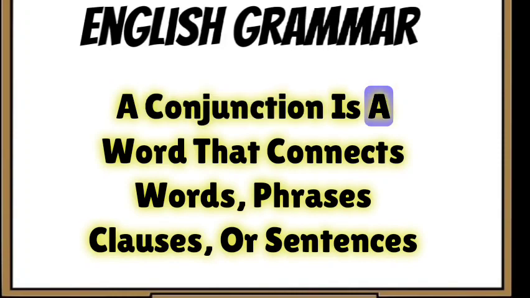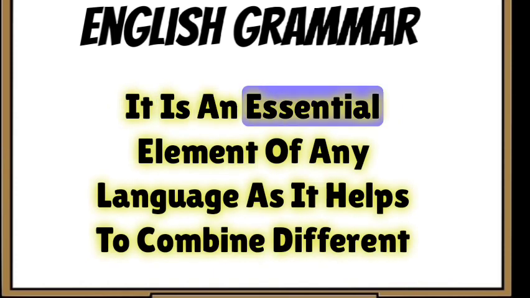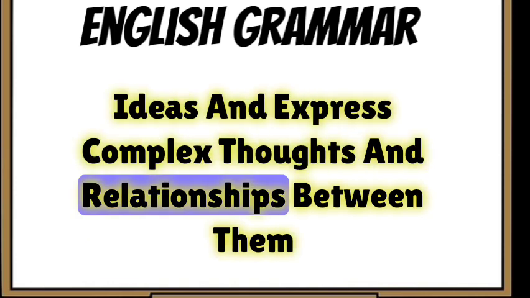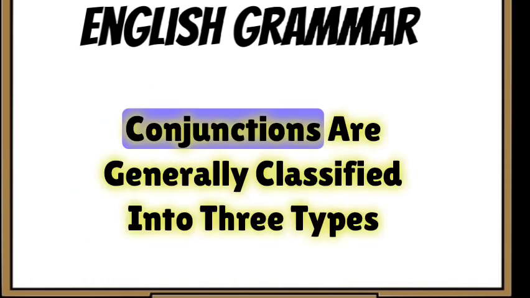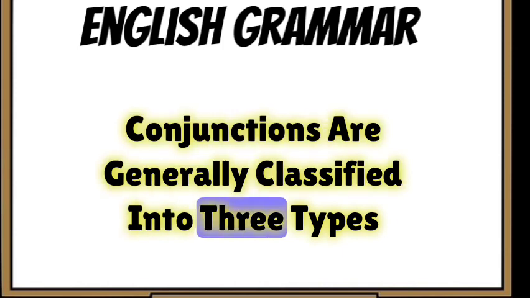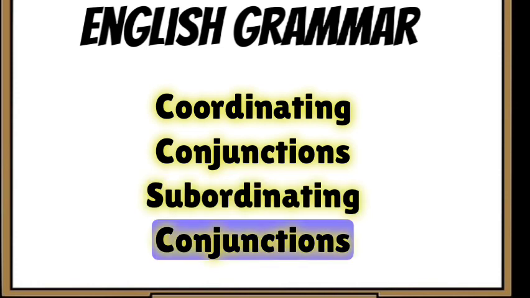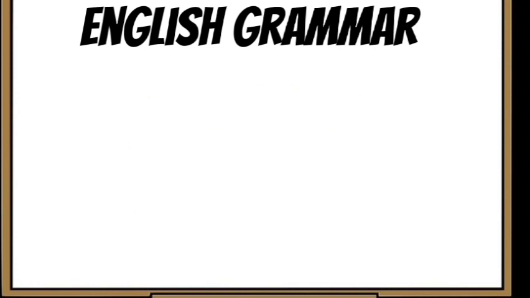A conjunction is a word that connects words, phrases, clauses, or sentences. It is an essential element of any language, as it helps to combine different ideas and express complex thoughts and relationships between them. Conjunctions are generally classified into three types: coordinating conjunctions, subordinating conjunctions, and correlative conjunctions.